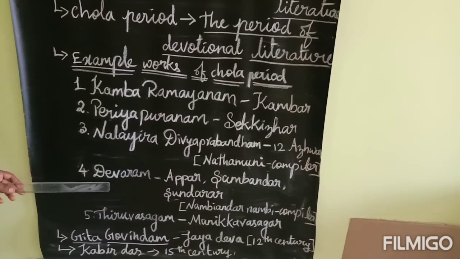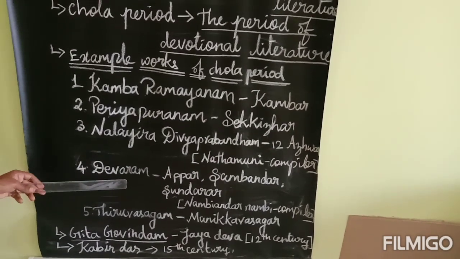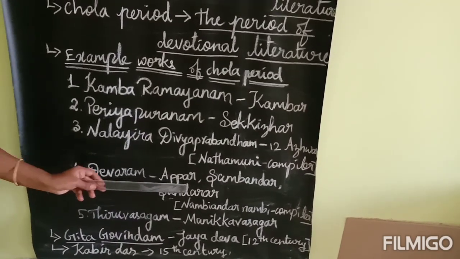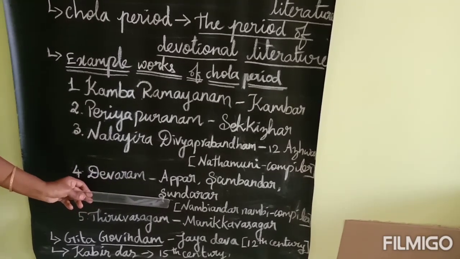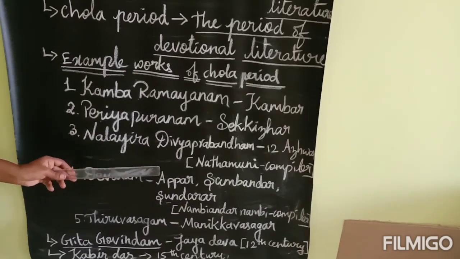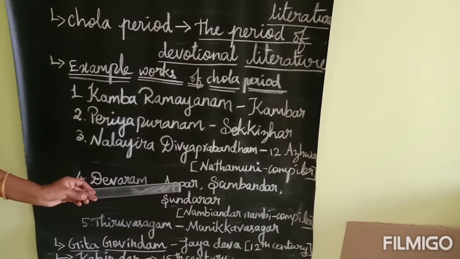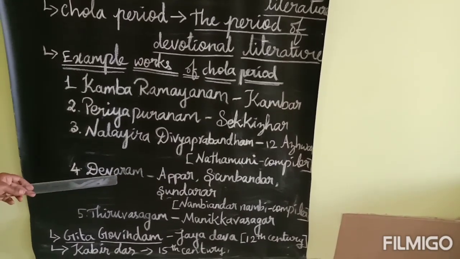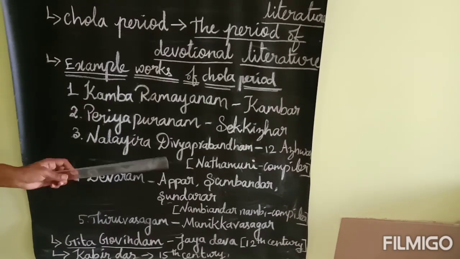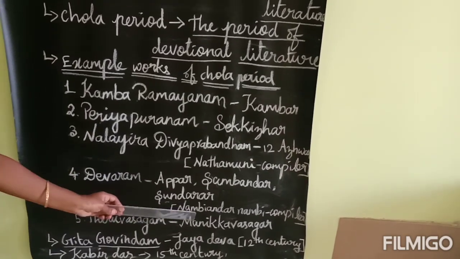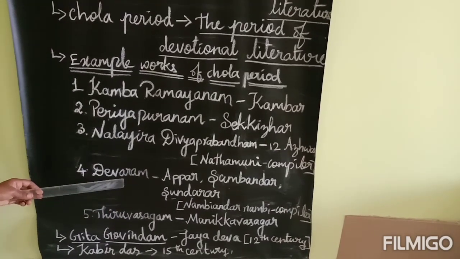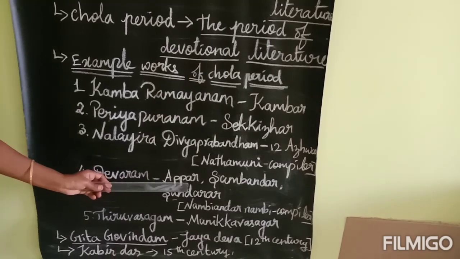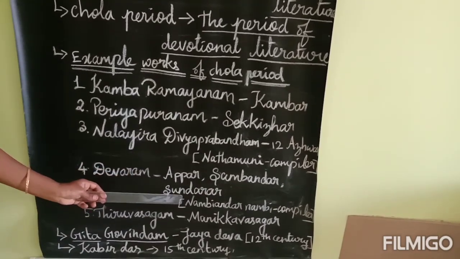Next one is Devaram. Devaram was written by 3 Nayanmars whose names were Appar, Sambandar and Sundarar. These 3 are very important Nayanmars among the 63 Nayanmars. They composed the Devaram, which was compiled by Nambiyandar Nambi. Who compiled the Devaram? Nambiyandar Nambi. Who composed the Devaram? These 3 people, Appar, Sambandar and Sundarar.